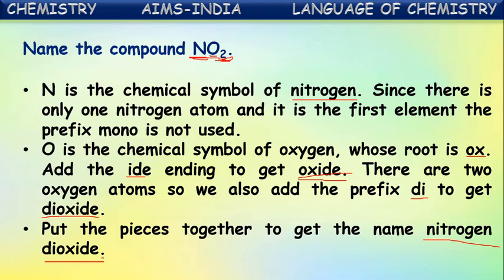Suppose you see in this example, oxygen is the second non-metal, but oxygen is not written completely. Root ox is only taken. For this, ide is attached. So it becomes oxide. And there are two oxygen atoms. For the second element, we compulsorily have to mention the number of atoms, even if it is single. Monooxide can be written if there is only one oxygen. As here there are two oxygen atoms, dioxide is taken. Now the total name becomes nitrogen dioxide. Okay.